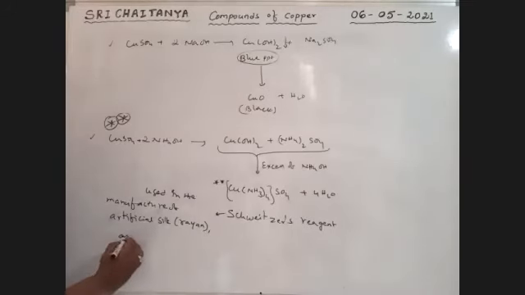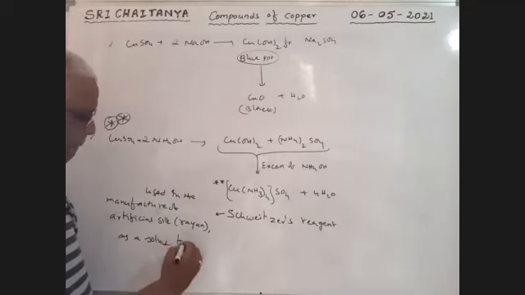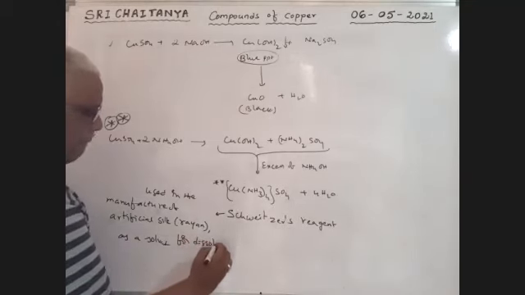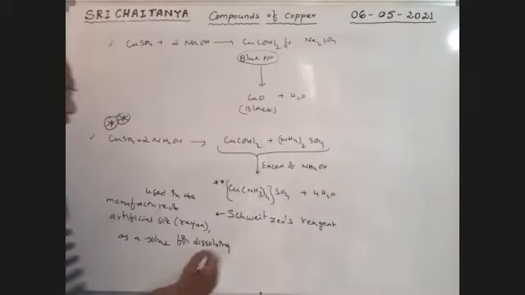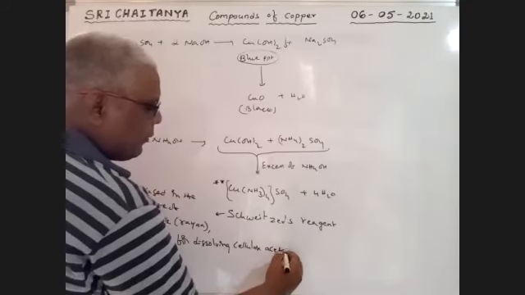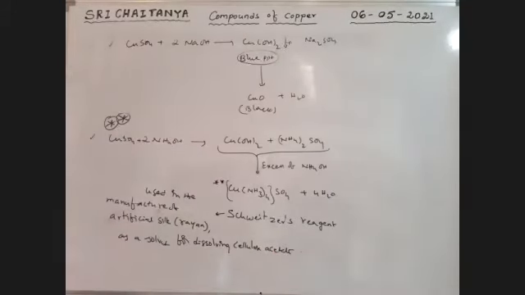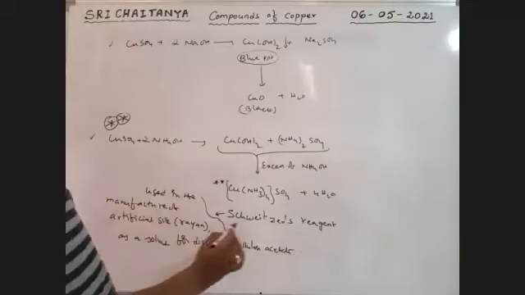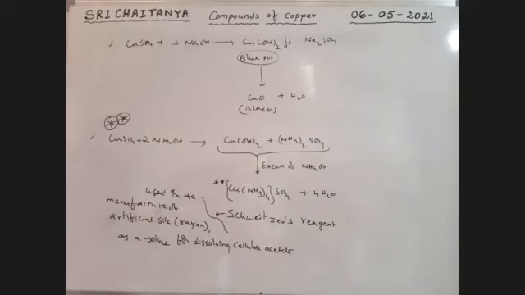And it is also used as a solvent for dissolving cellulose acetate, a polymer. These two points are very, very important. So what is the use of Schweitzer's reagent? It is used in the manufacture of artificial silk, and also used as a solvent for cellulose acetate.